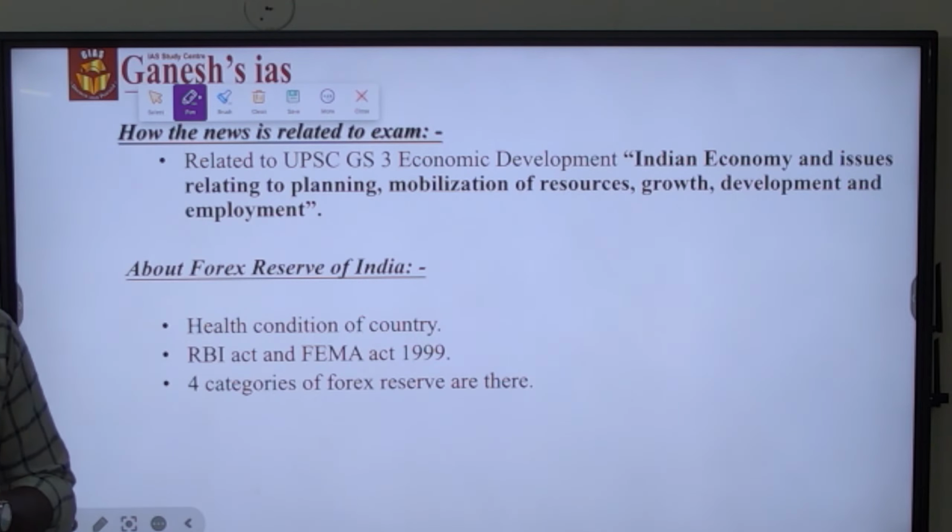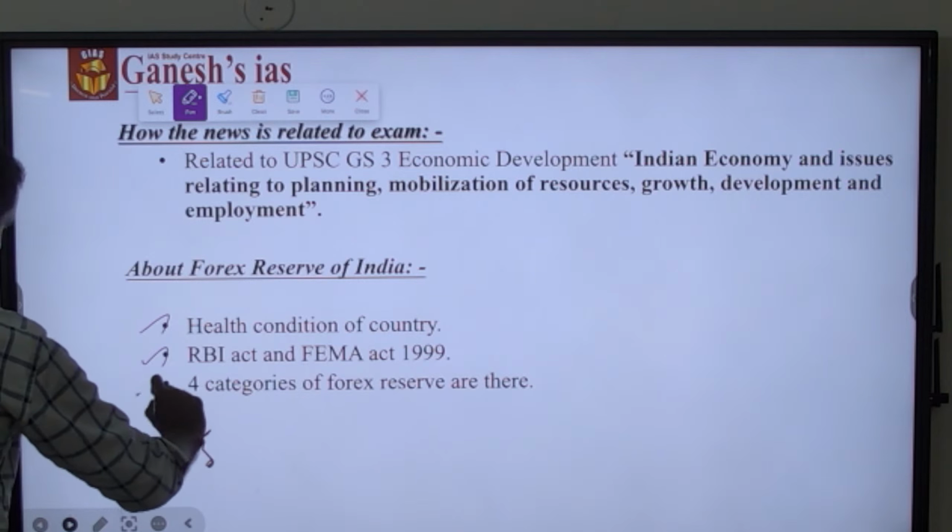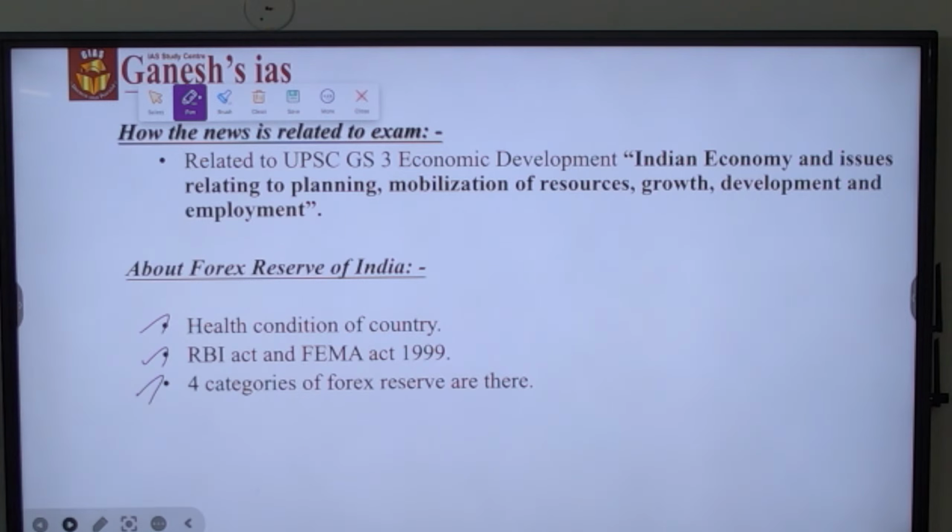Forex reserve of a particular country describes the economic health condition of the respective country. In the case of India, it says about the economic health condition of India. And the Forex reserve in India is managed by two statutory acts, that is the RBI Act as well as the Foreign Exchange Management Act 1999. The Forex reserve has been subdivided into four categories.